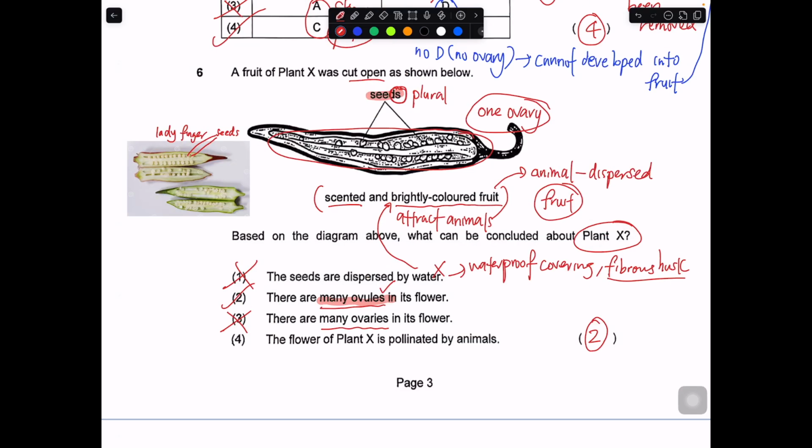For number 4, the flower of plant X is pollinated by animal. So in this case, this picture shows you a fruit. They didn't show you a flower. So there's really not enough information to tell this. Even though the fruit over here shows you that it is highly dispersed by animal, the flowers of this fruit may not be pollinated by animal. It could be pollinated by wind. It could be. We just don't have the information to tell this. So that's why number 4 is also out.